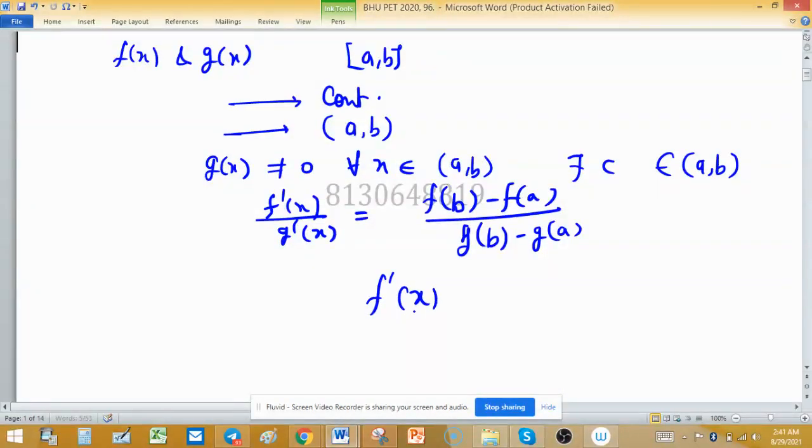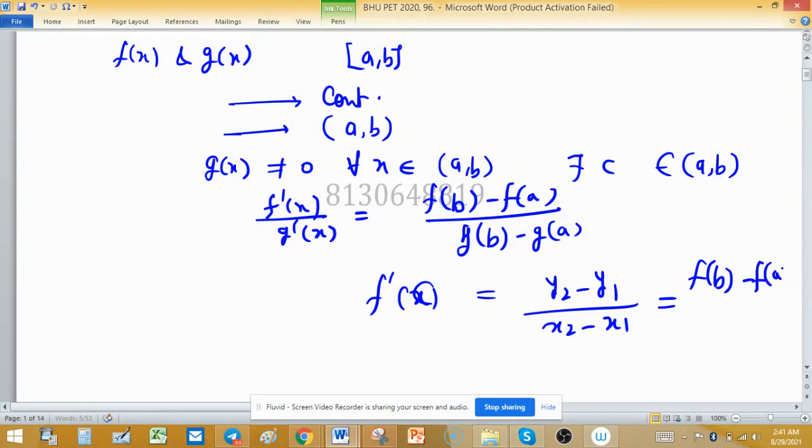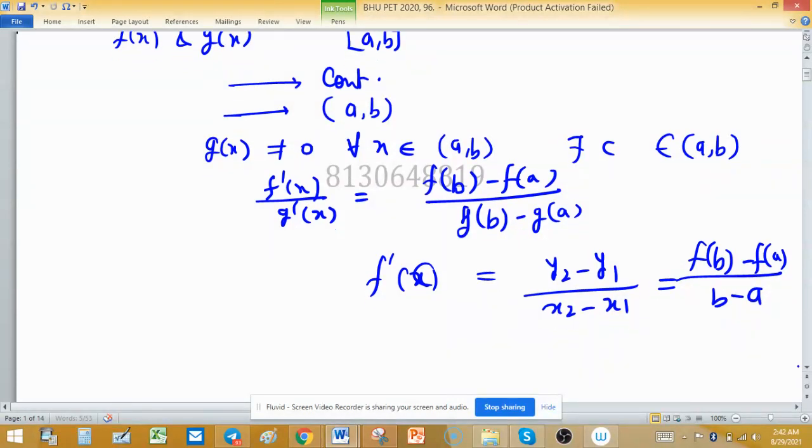Suppose a function f is defined on a closed interval [a, b], then the function must be differentiable on the open interval, then there exists f'(c), and how can we find the slope: y2 minus y1 upon x2 minus x1, where y2 means the image of the function, so it will be f(b) minus f(a) upon b minus a.